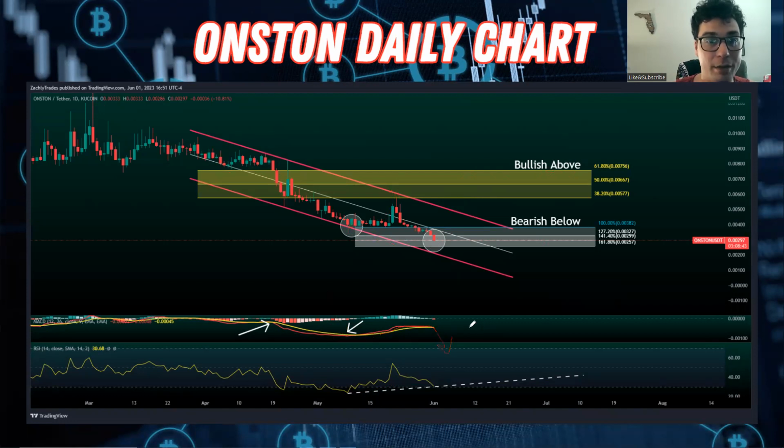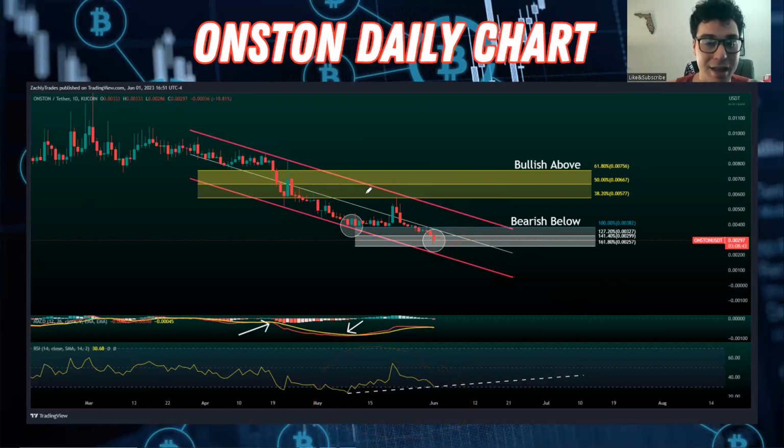Now, it hasn't happened yet, but if that does happen, that could be an exit signal, and it could signify that we're going to break through our major levels and head towards the bottom of this bearish channel, right? Again, we do have the bullish divergence forming here, so we're going to look to see if that plays out.